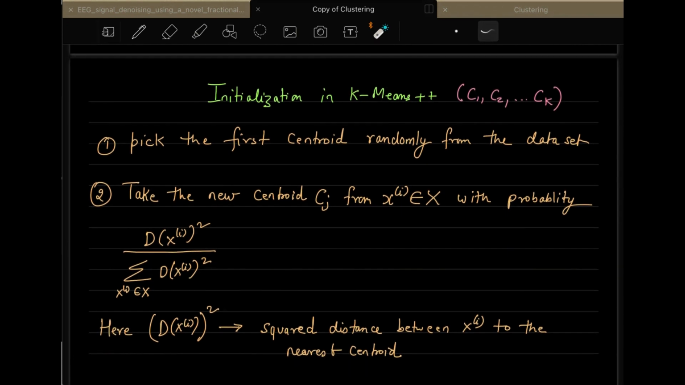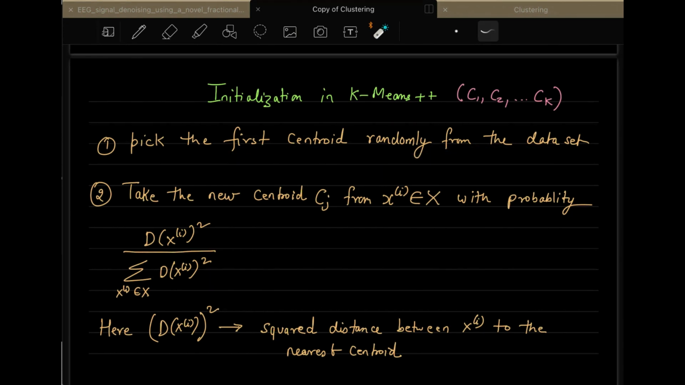The initialization strategy is that first, you pick the first centroid randomly from the dataset. This is similar to the Lloyd's algorithm step, where we were also taking centroids randomly from the dataset, but now we are only taking the first centroid, whereas in Lloyd's we were taking multiple centroids from the dataset randomly. So this is the first difference that you have.